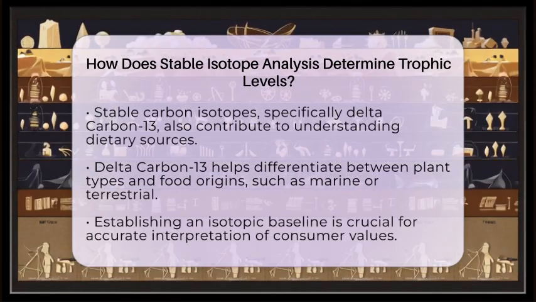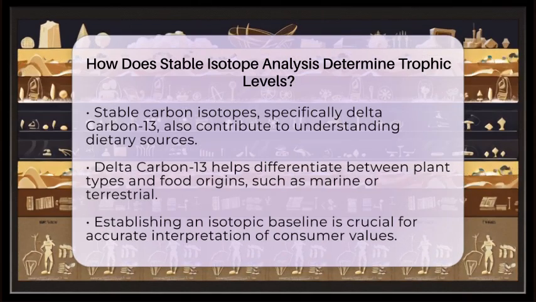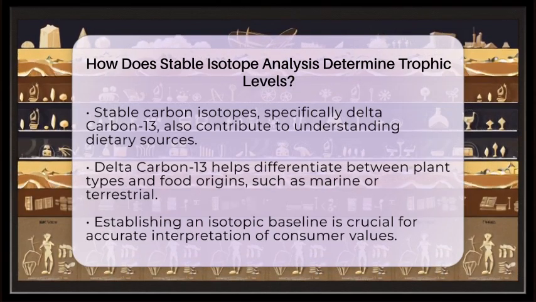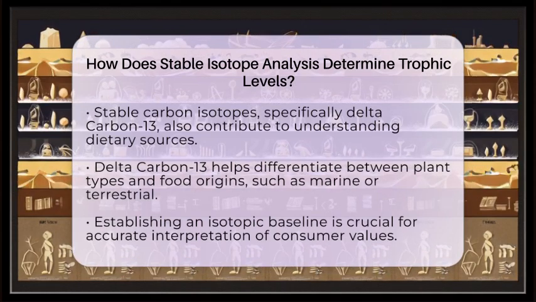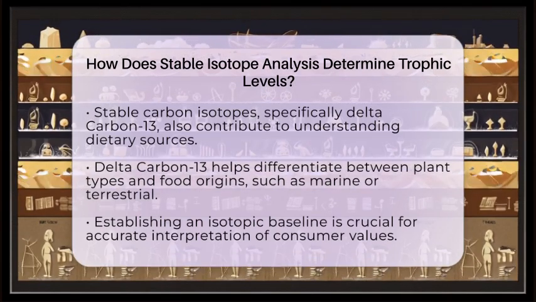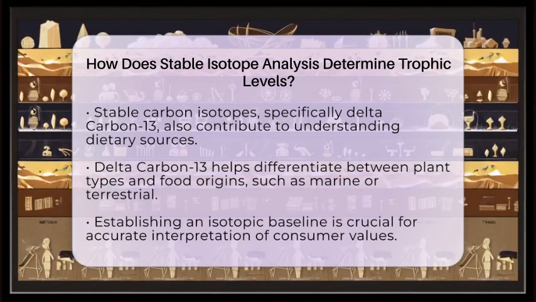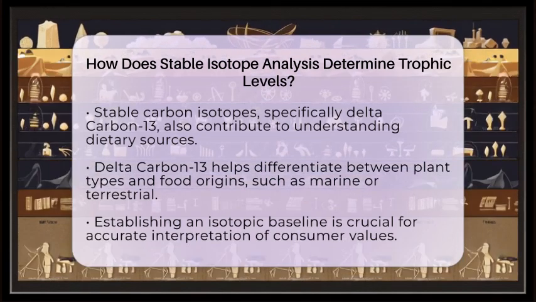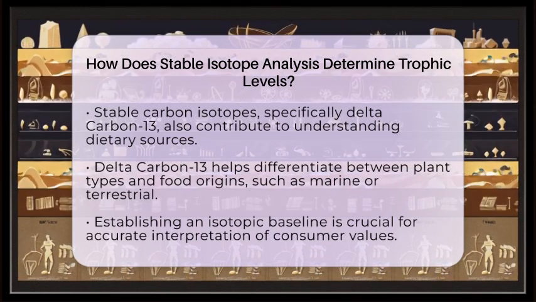To accurately determine trophic levels, researchers first establish an isotopic baseline. This baseline usually consists of the delta nitrogen-15 and delta carbon-13 values of primary producers or consumers in the environment. This step is essential because natural variations in isotope ratios can occur over time and space. Without this reference, interpreting consumer values could lead to incorrect conclusions.